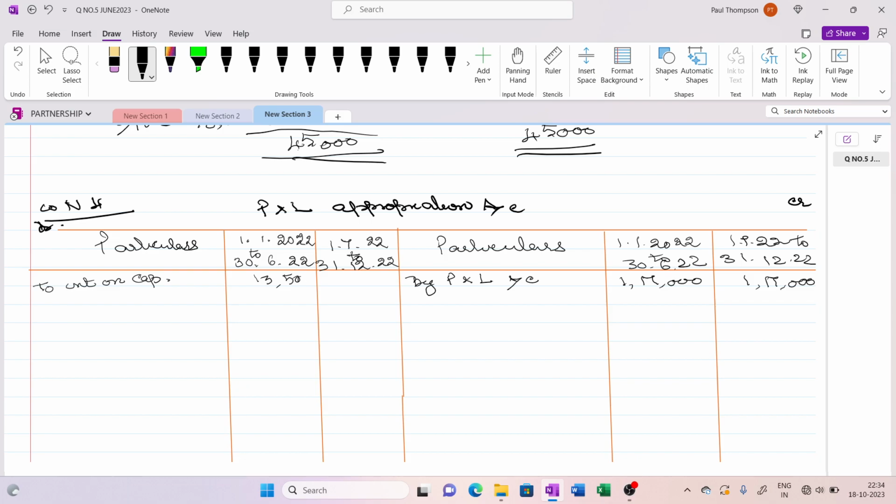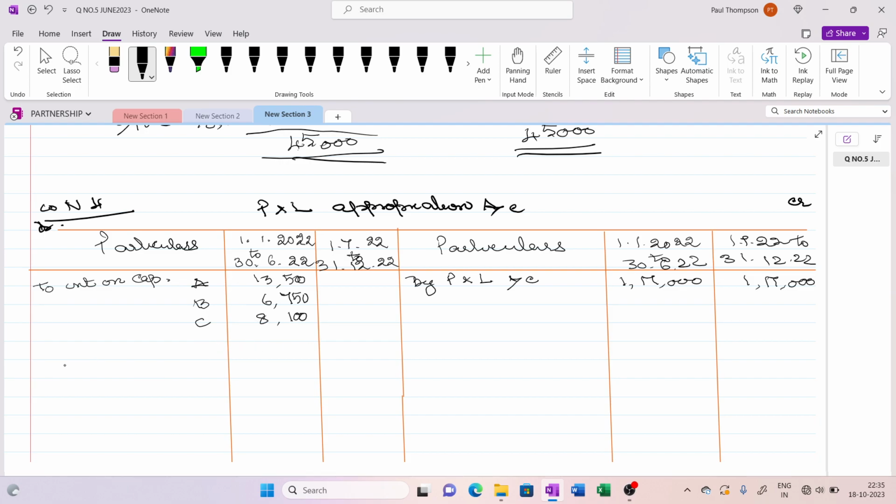For A it comes to 13,500. The next fellow, his capital is just half of that, 1,12,500. So he will be getting just half of this, 6,750. Understand? In 1,12,500, 6% will be just half of this, because this capital is 2,25,000, this capital is 1,12,500. And for C, it is on 1,35,000. If we go for 6%, that comes to 8,100. This is the total interest the three will be getting.